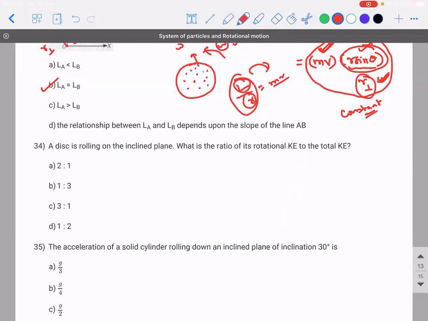Next one. There is a disk rolling on an inclined plane. What is the ratio of the translational kinetic energy to the rotational kinetic energy to the total kinetic energy? Do it fast.